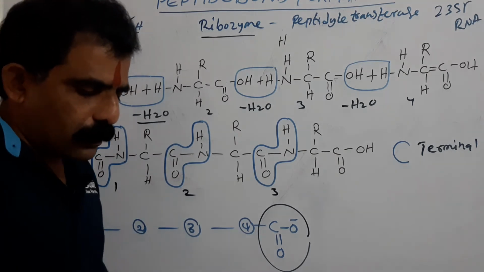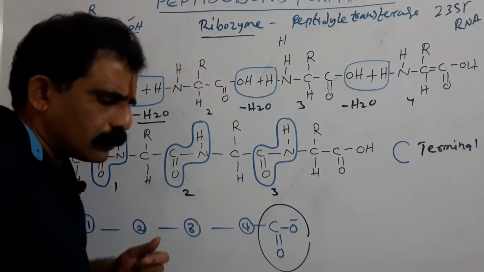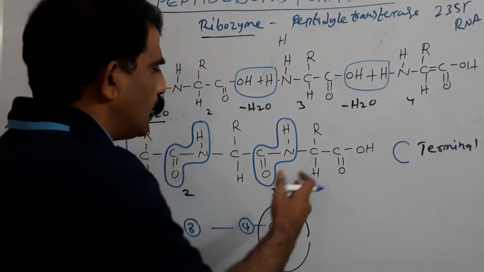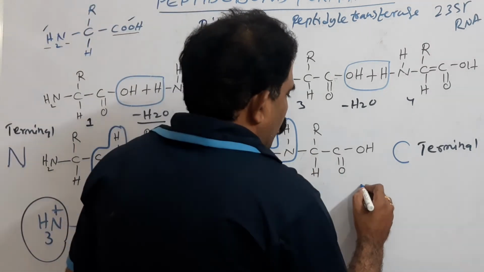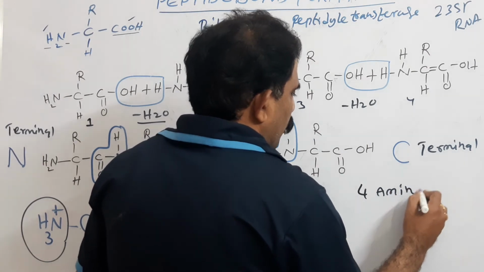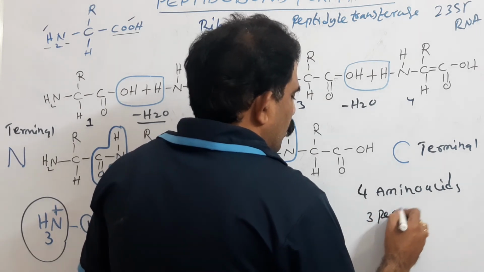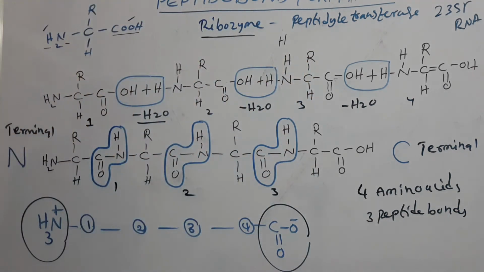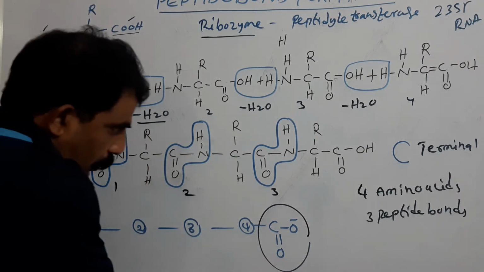The number of peptide bonds is equal to the number of water molecules eliminated, and always the number of amino acids will be more than the number of peptide bonds. It is a tetrapeptide: in a tetrapeptide, the number of amino acids is 4, but the number of peptide bonds is 3 only. Like that, a polypeptide is synthesized due to the continuous addition of amino acids.